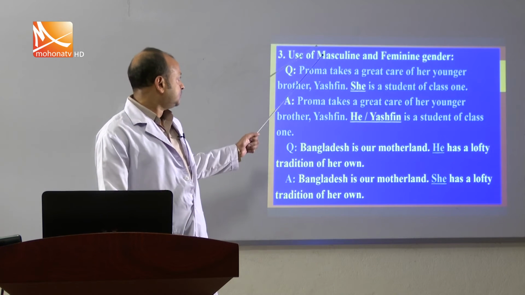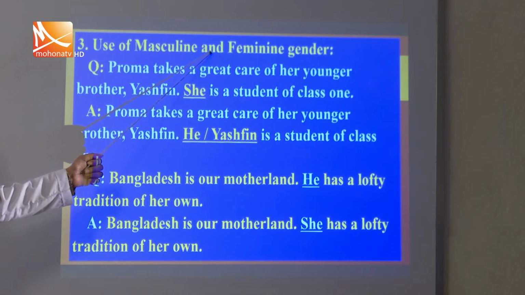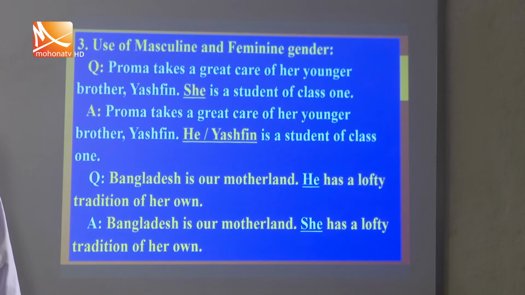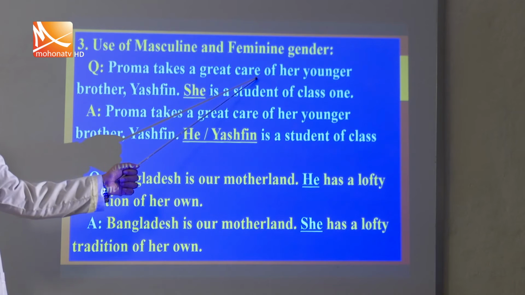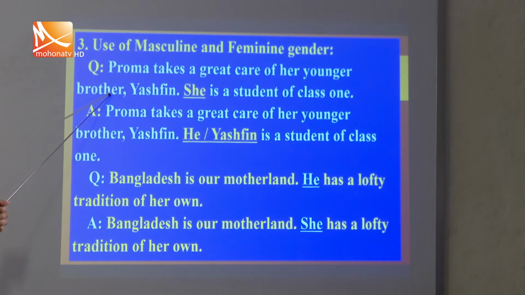There is use of masculine and feminine gender. So, sometimes pronoun referencing depends on gender. Sometimes you will be given misuse of pronoun. For example, Proma takes great care of her younger brother Yashvin.